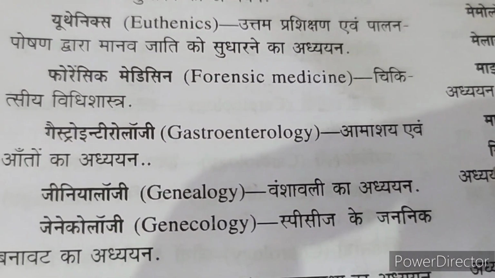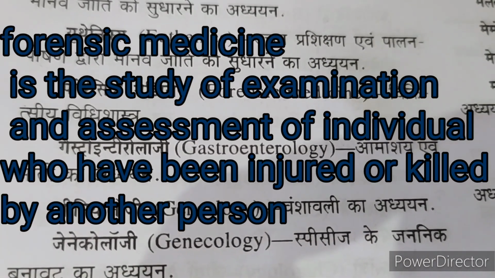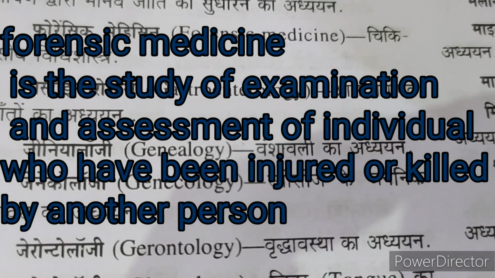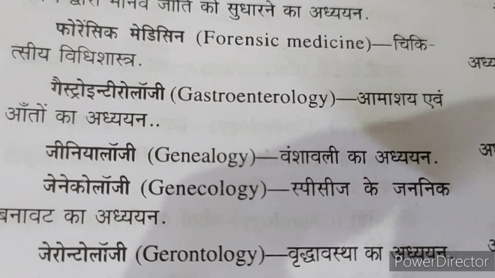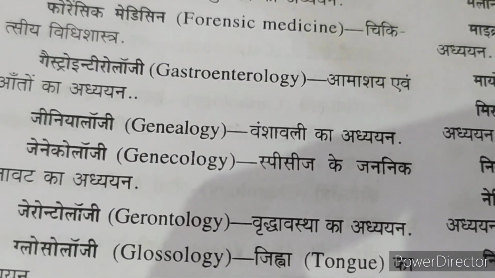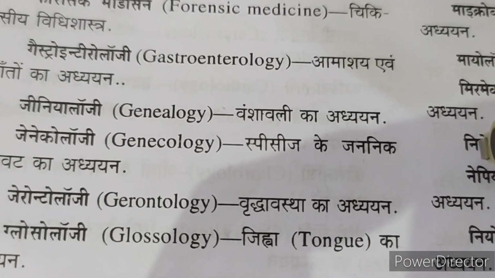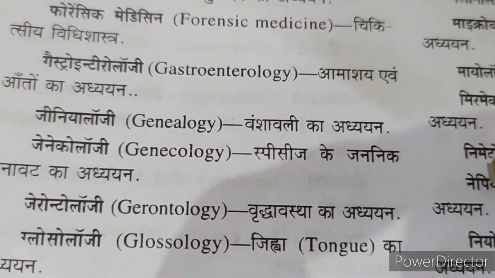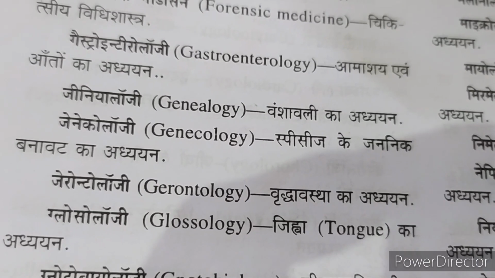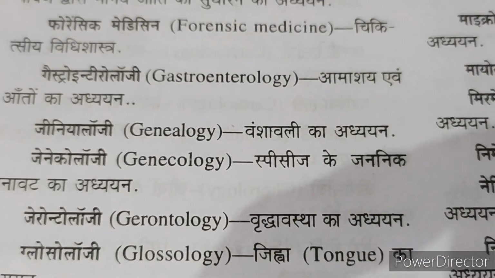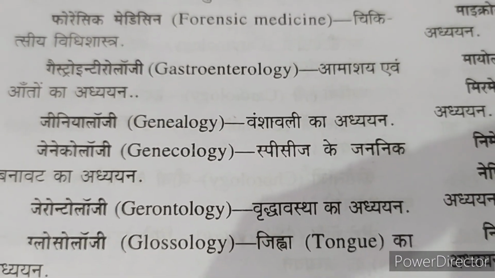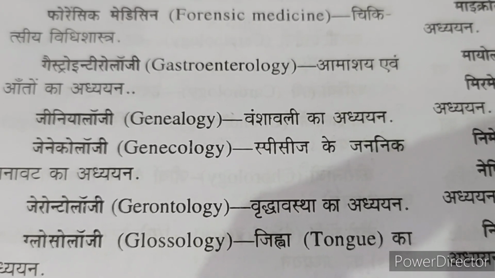Gastroenterology, that is the study of the intestine and the stomach. Genealogy, the study of again the hereditary and genetics. Gynecology is the study of the genetics of a species.